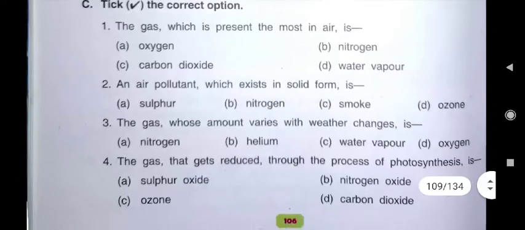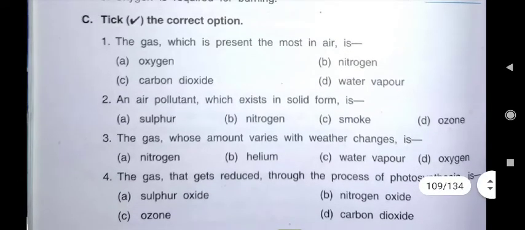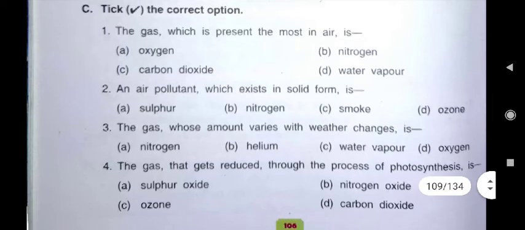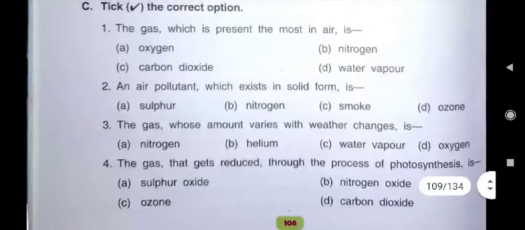Now C part. C part you have to tick the correct option. 4 options are given. First one you see, the gas which is present the most in air is, you have read in composition of air, which gas is maximum? Oxygen is 21%, carbon dioxide and water vapor are in 1%, but the nitrogen gas is 78%. So here which option will be correct?